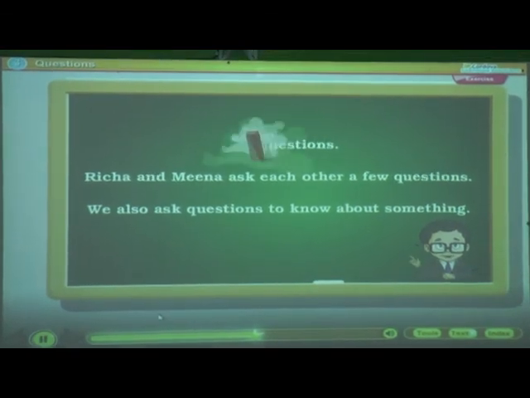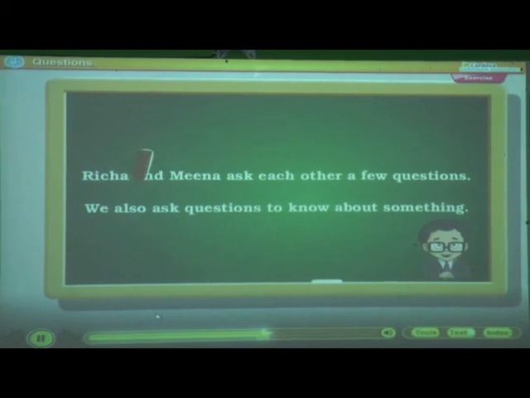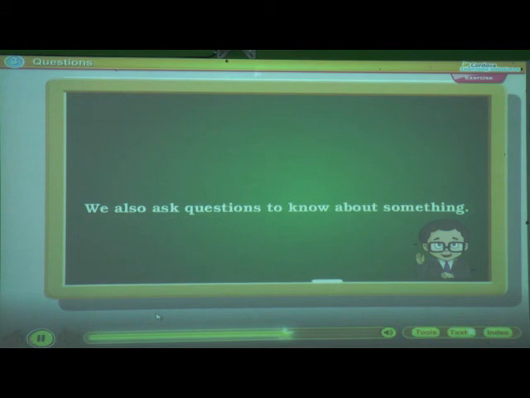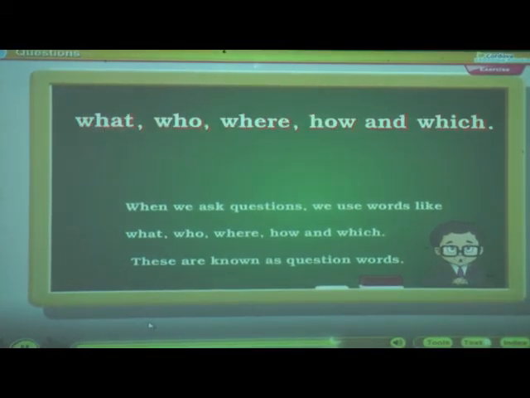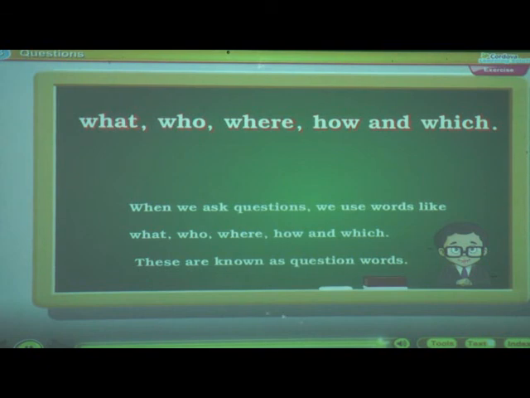Richa and Meena ask each other a few questions. We also ask questions to know about something. When we ask questions, we use words like what, who, where, how, and which. These are known as question words.